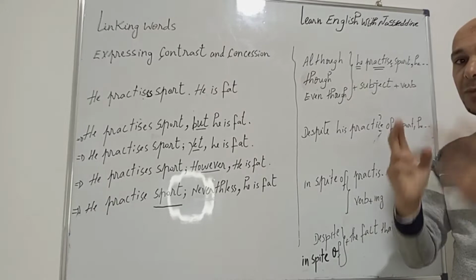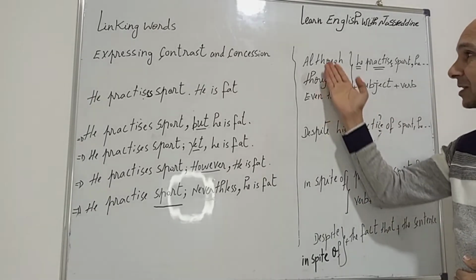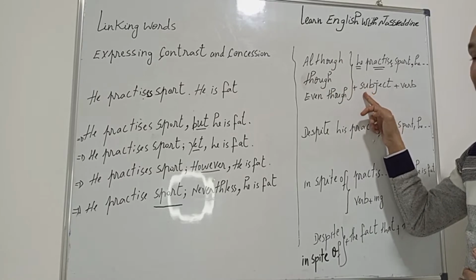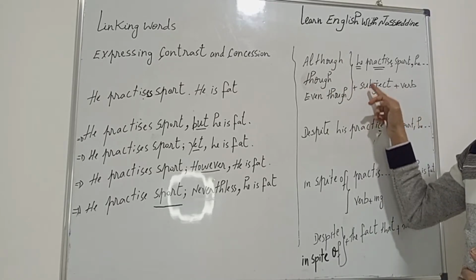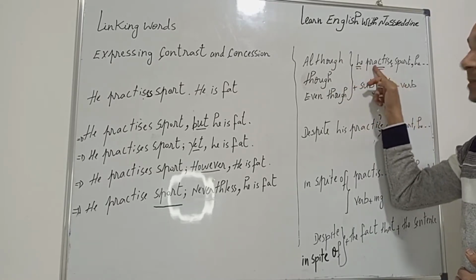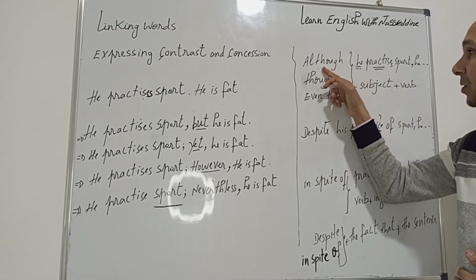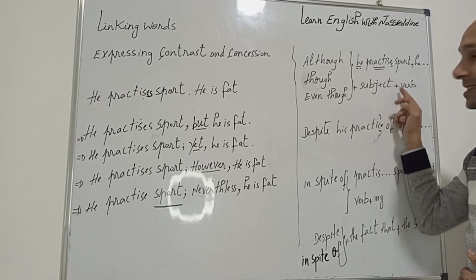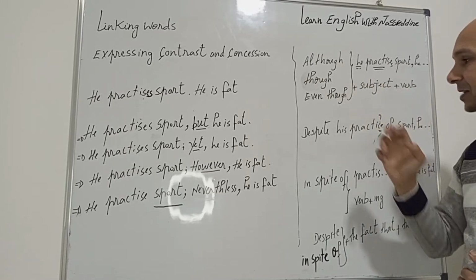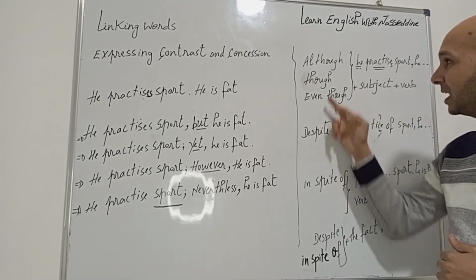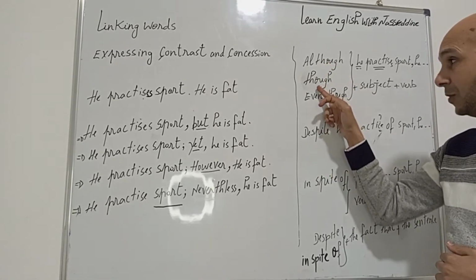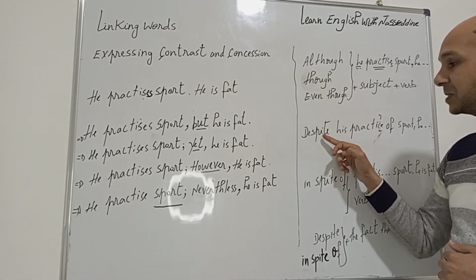So please, I'd like you to bear in mind that after these conjunctions, we use subject plus verb. The subject is he, and the verb is practices. So although, though, even though are followed by subject plus verb. Excellent. We have another word that has the same meaning, which is despite. Despite means although, or even though.